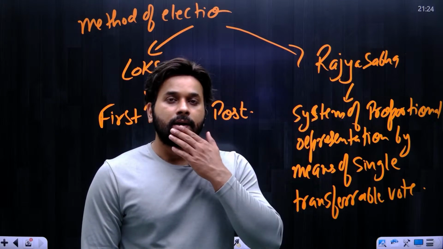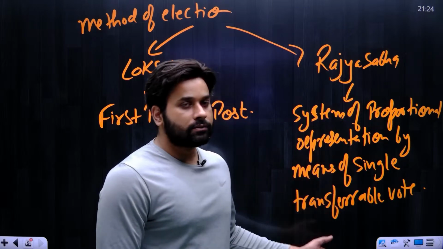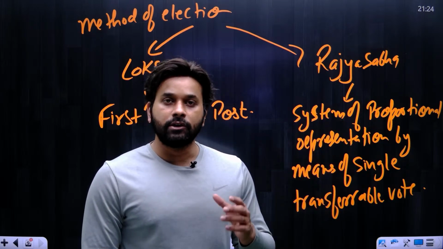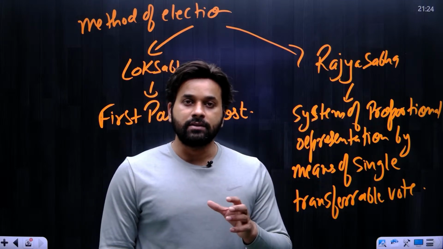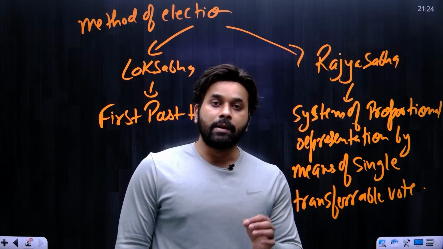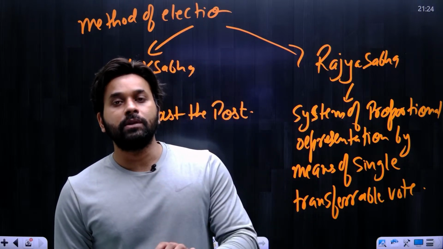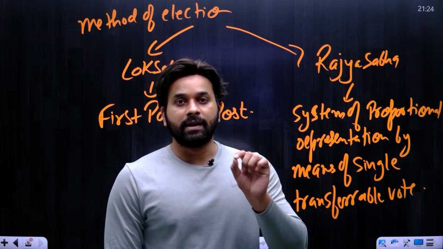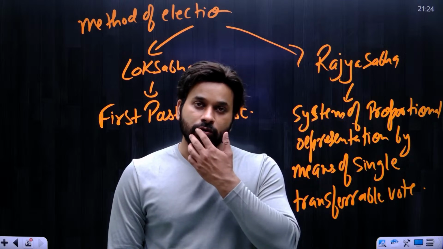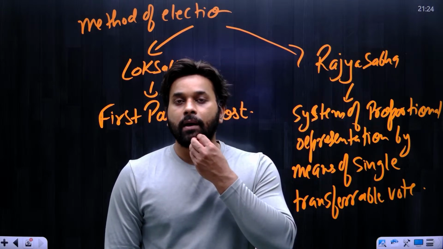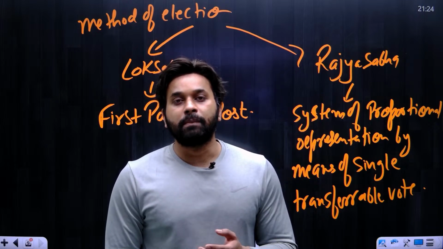System of proportional representation is of two types. First is the single transferable vote, and the second is the list system that we usually see in Germany. The German system is the list system. The list system is considered to be the best system at present, where there is the least amount of wastage of votes. So we should also go for the list system, but right now there is no such discussion in the public domain.